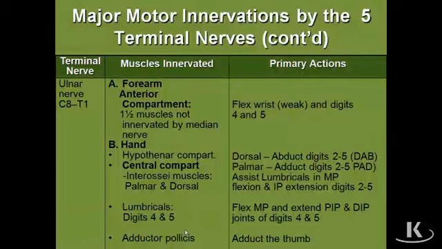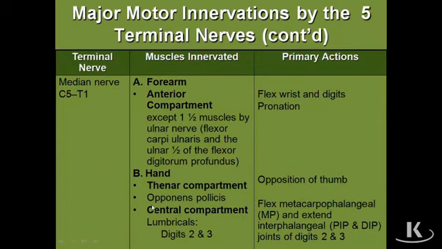So we see all of these hand muscles being innervated by the ulnar nerve, and if we go back and look at the median nerve on the previous slide, we see a few muscles innervated by the median nerve. There are 5 exceptions in this case, but those 5 exceptions fall into 2 groups. One group is the 3 thenar muscles, and the other group is the 2 lumbricals in the central compartment.